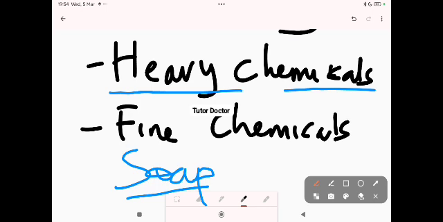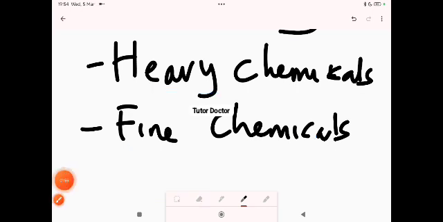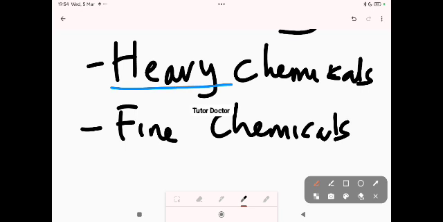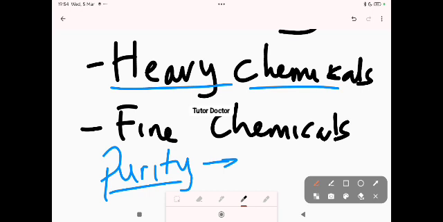And why this is important is because if you are producing large amounts of substances, yes, purity might be important, but in this case where you are dealing with large amounts of chemicals, purity is not really the concern. So they don't have very high purity. The purity is not 100% because there is room for impurity. For example, like soap.